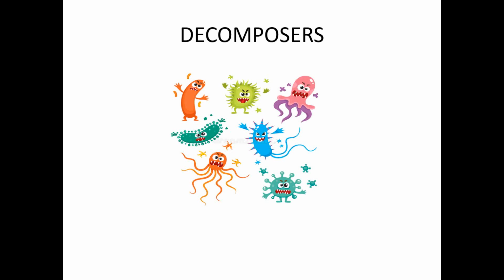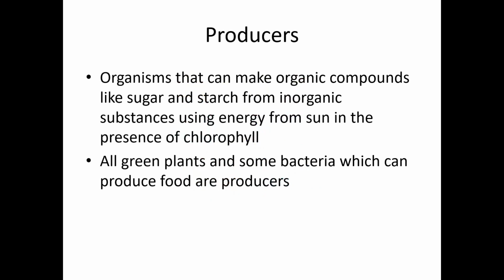Now we have to study about the definition of producers, consumers and decomposers in detail. Coming to the producers. Producers are organisms that can make organic compounds like sugar and starch from inorganic substances. Organic compounds means which contain carbon.